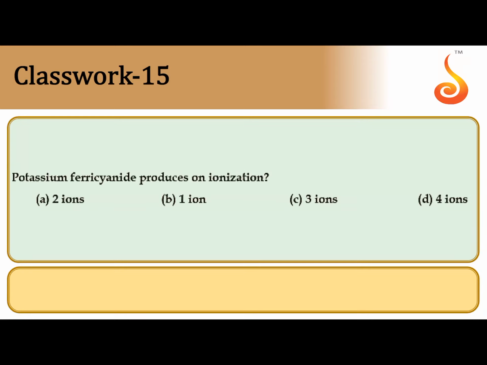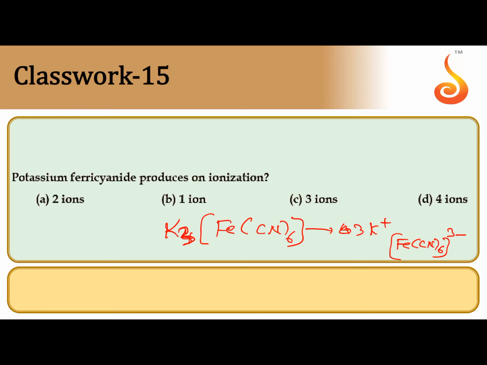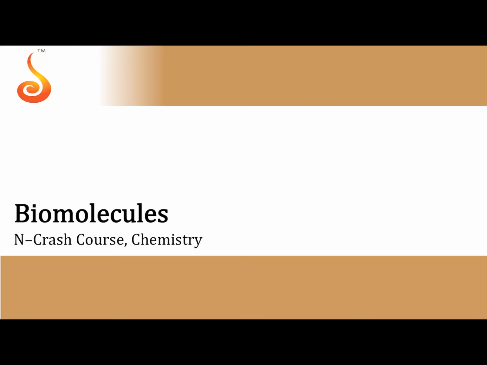Potassium ferricyanide produces what on ionization when dissolved in water? Potassium ferricyanide is K3[Fe(CN)6]. When it is dissolved in water, ferri means K3, iron is in +3 oxidation state. So 3 K plus ions are produced and one complex ion is produced, [Fe(CN)6]3 minus. So 3 plus 1, 4 totally. 4 is correct. D is the correct answer.